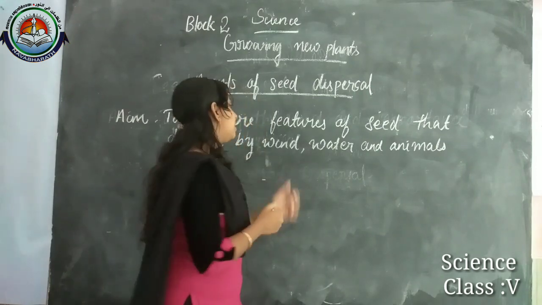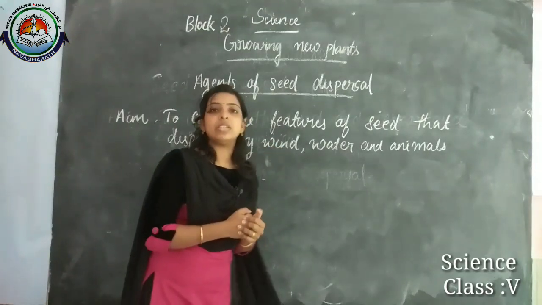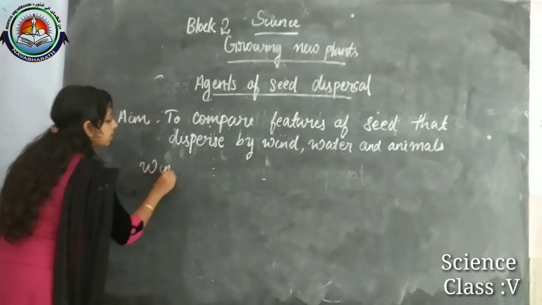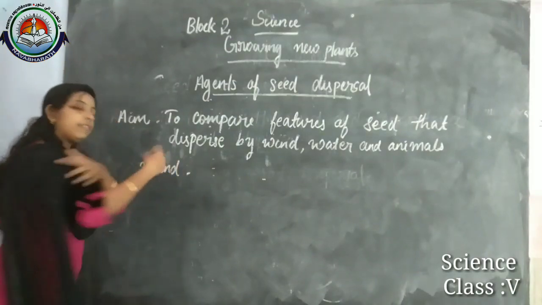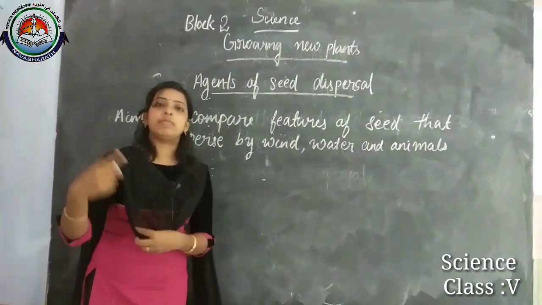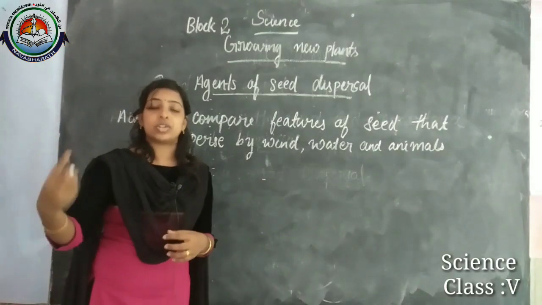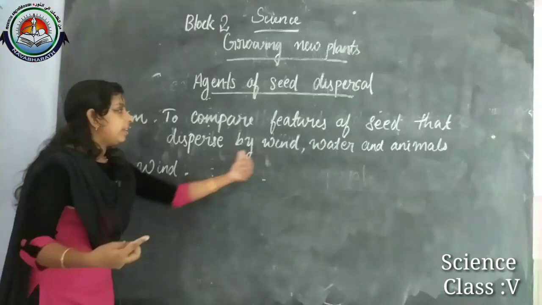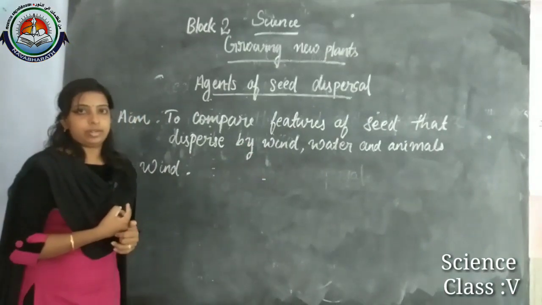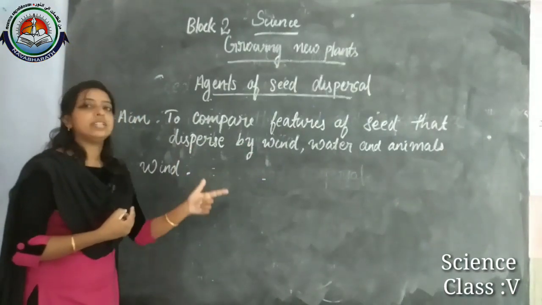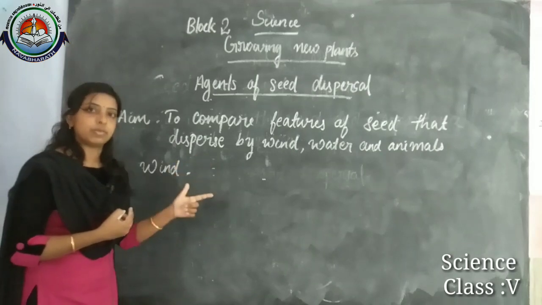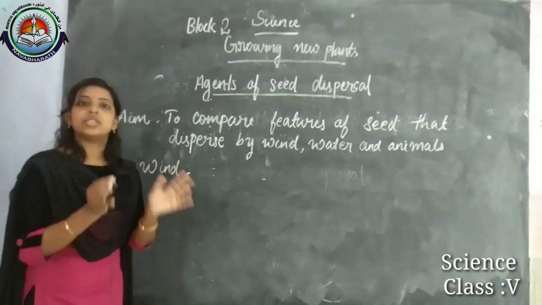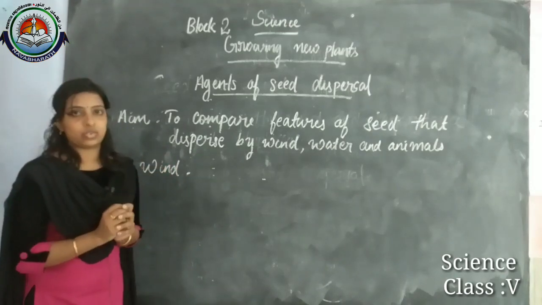First we can discuss the seeds which are dispersed by wind. Because of the difference in the size, shape and structure of seeds, these different agents are required for seed dispersal.